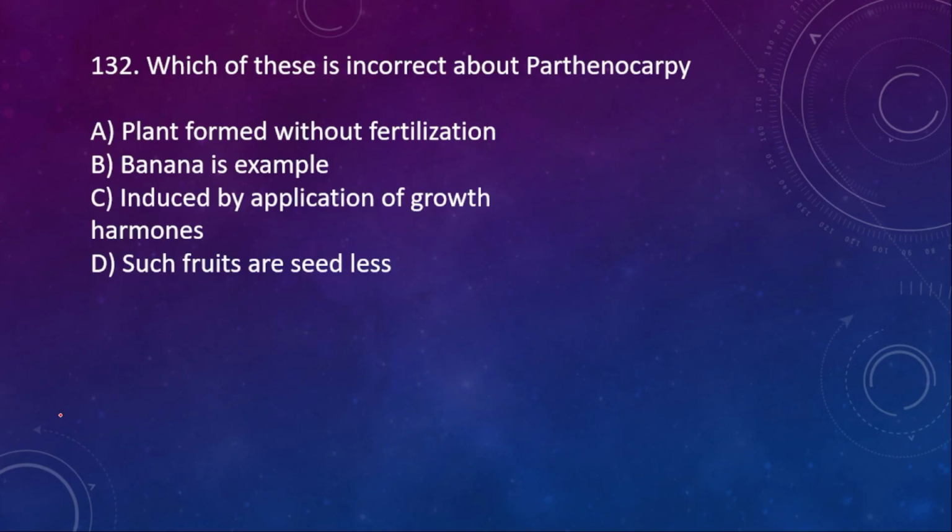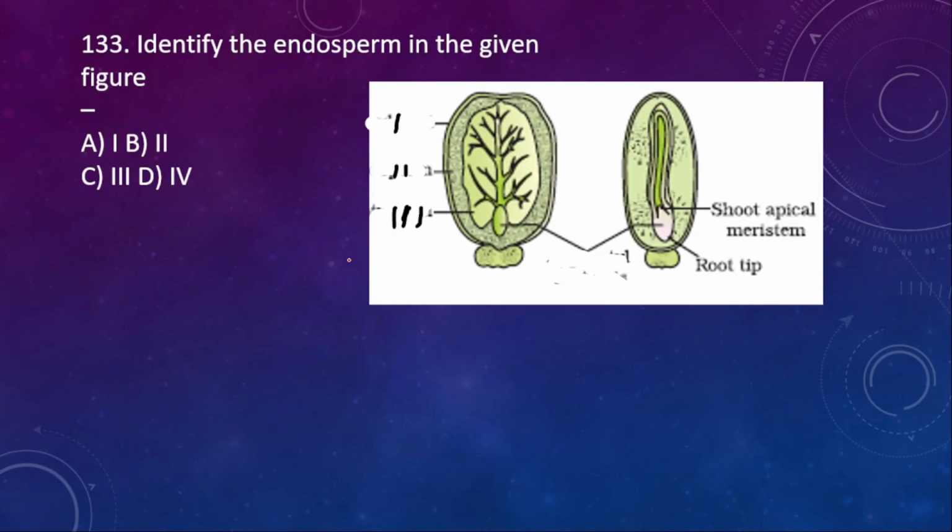132, which of these is incorrect about parthenocarpy? Plant formed without fertilization. Banana is an example, correct. Induced by application of growth hormones, such fruits are seedless. Yes, so here the incorrect one is plant formed without fertilization. 133, identify the endosperm in the given figure. This portion is endosperm, so the right option is option B.